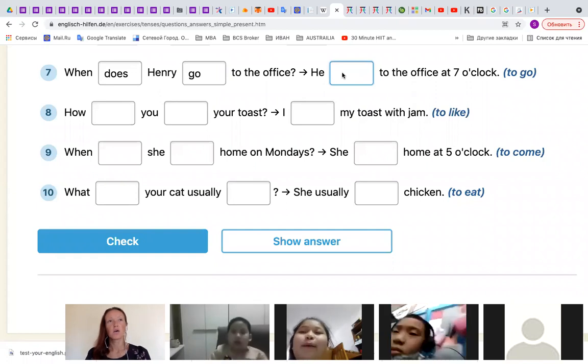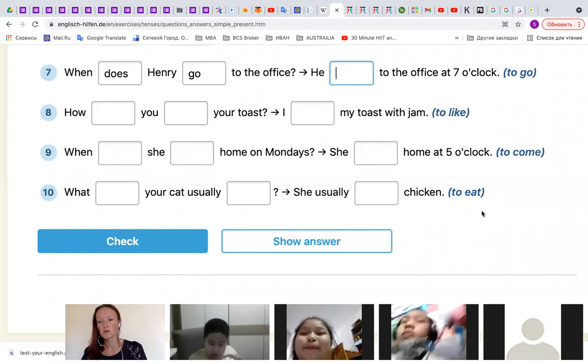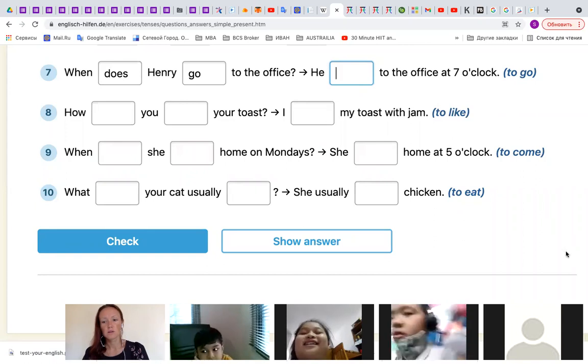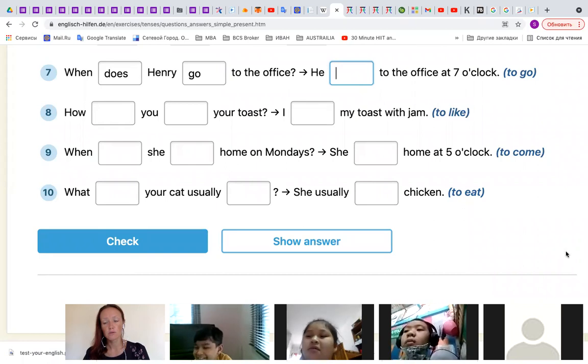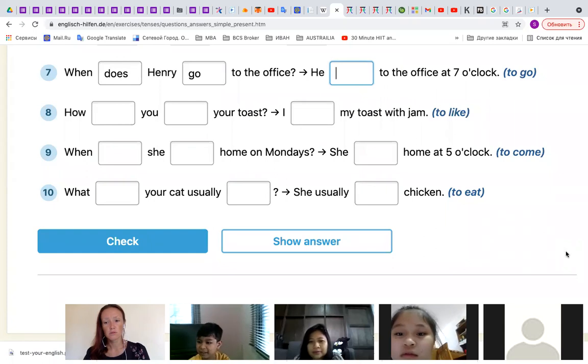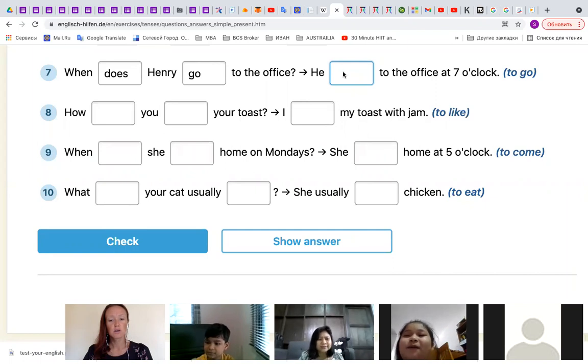Goes, one more time. He go to the office at 7 o'clock.